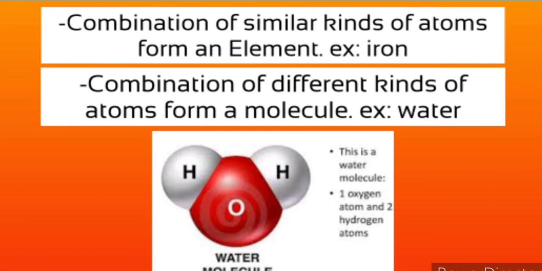So when different atoms combine they form molecules, and when the same atoms combine they form elements. Today we have 118 elements, and the atoms of these elements can form various other molecules or compounds.